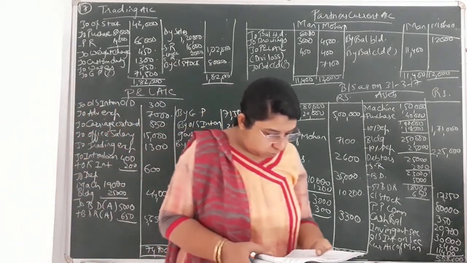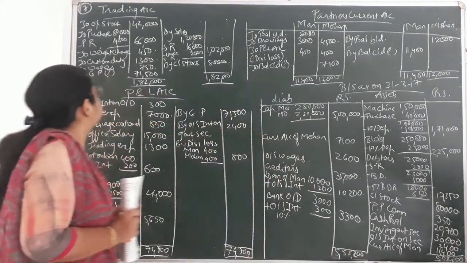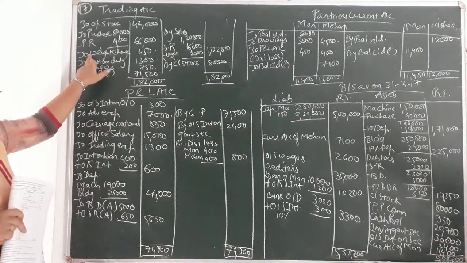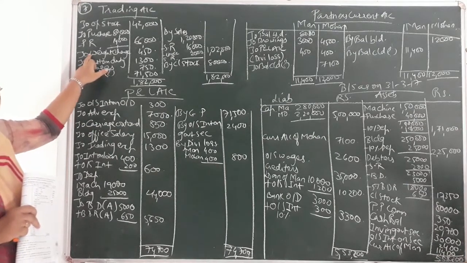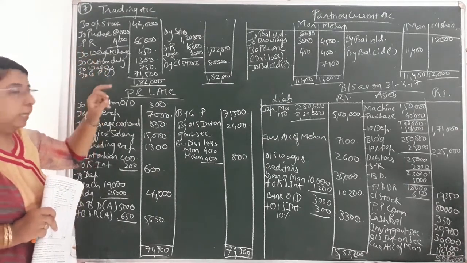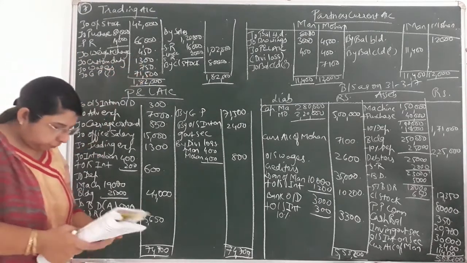Then afterwards, weight charges, that is given to you 450. Weight charges that will be recorded on the debit side of trading account because that transaction is related to goods. So it will be recorded on the debit side of trading account. So to weight charges, that is given to you 450.